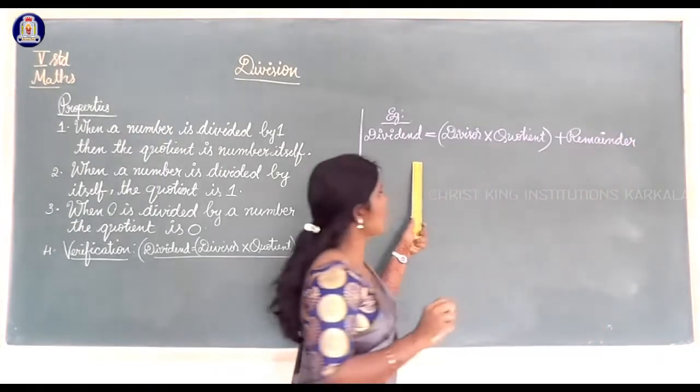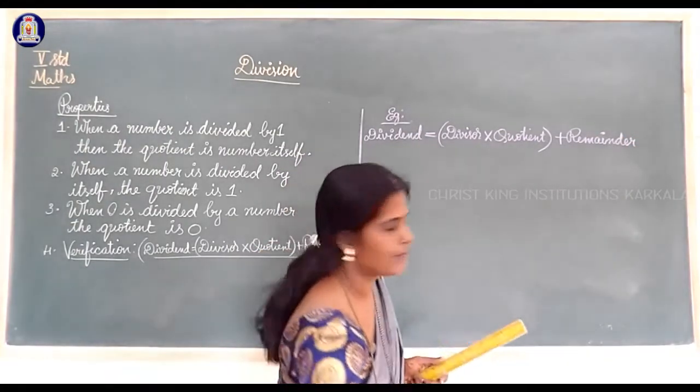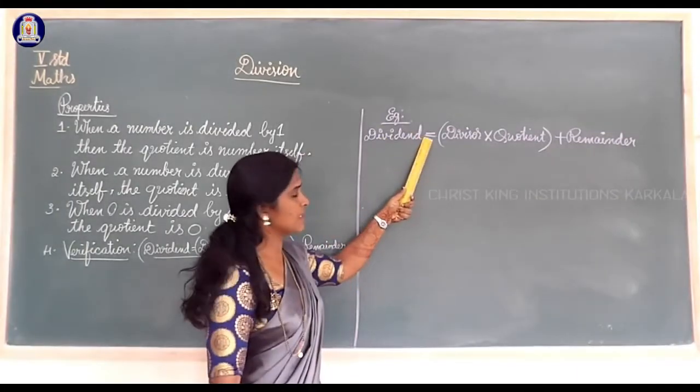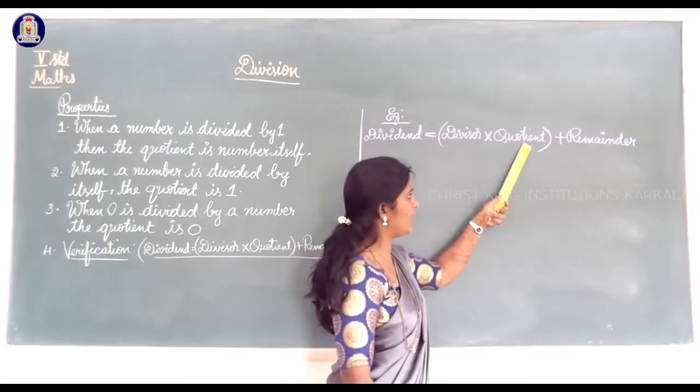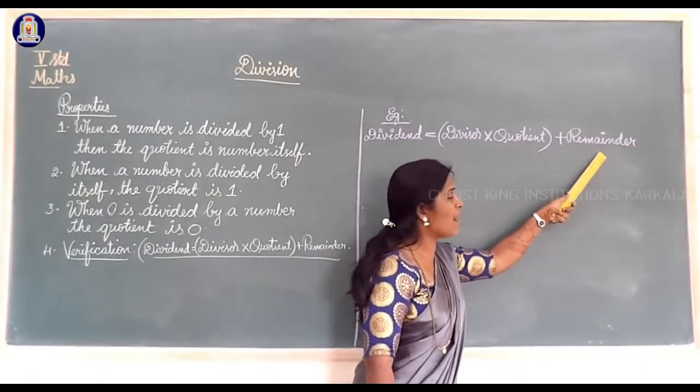So this formula you have to keep in your mind.